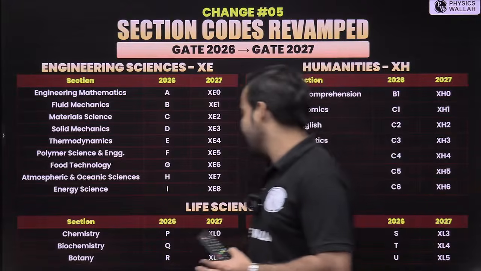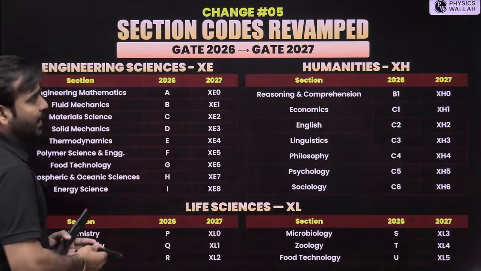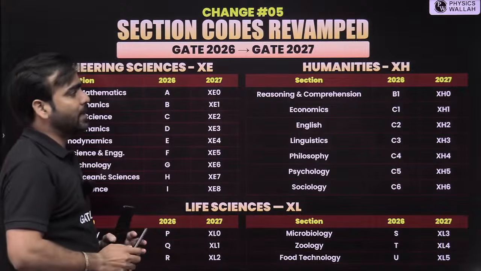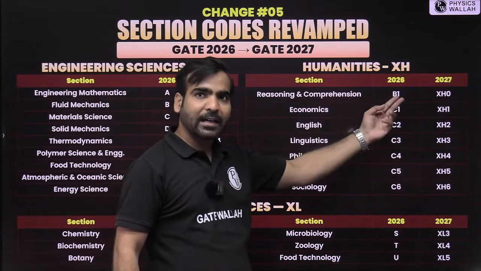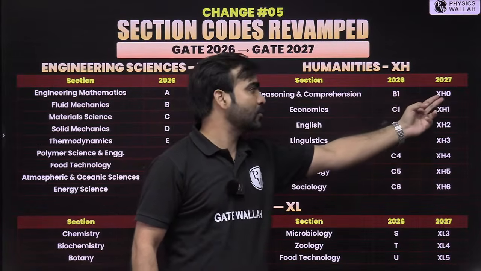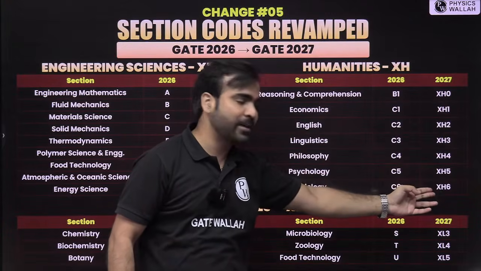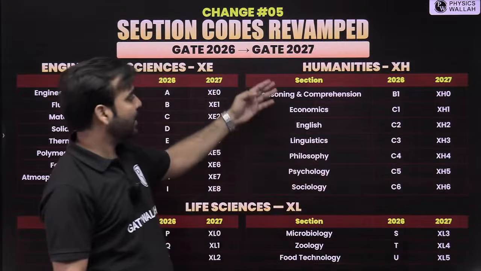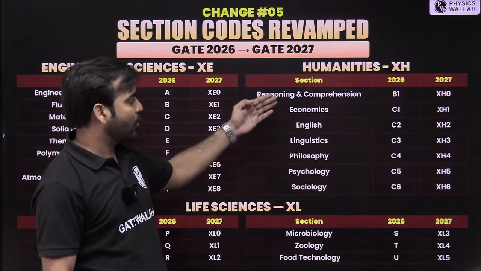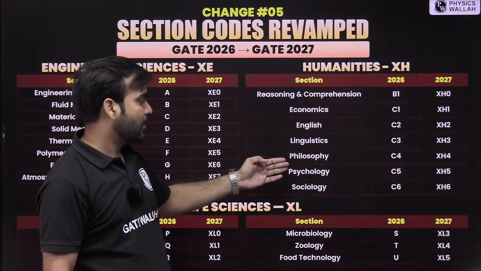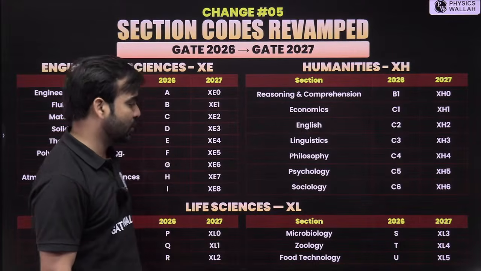Okay, next is humanities. Reasoning and comprehension was B1 as the code in 2026. Now its code is XH0, and then XH1, XH4, XH5, XH6. These are the respective codes for economics, English, linguistics, philosophy, psychology, and sociology.